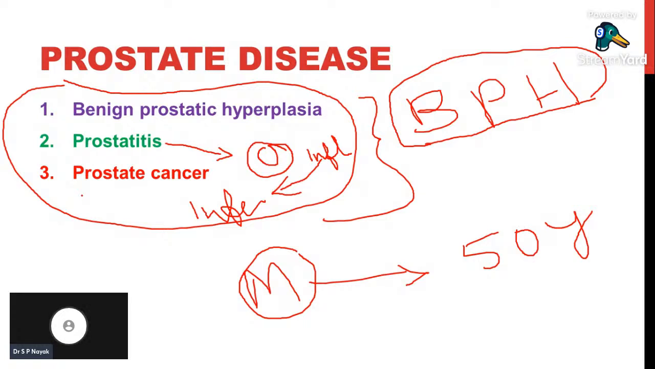And the third condition is prostate cancer. Prostate cancer is totally different from benign prostatic hyperplasia and prostatitis. In prostate cancer, usually tumors are seen. Usually the prostate cells start increasing in number due to alterations in the cell DNA and RNA. This is totally a different concept, and in oncology we will study prostate cancer in detail. So these are three different conditions of prostate disease.